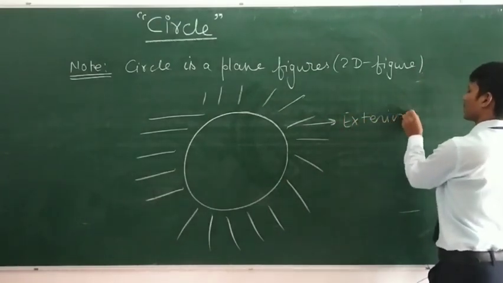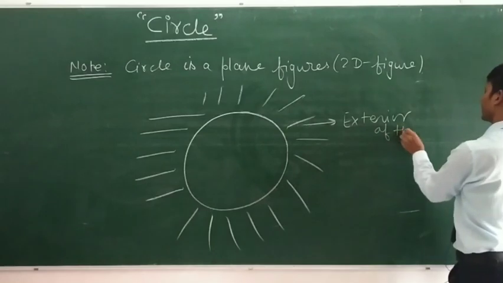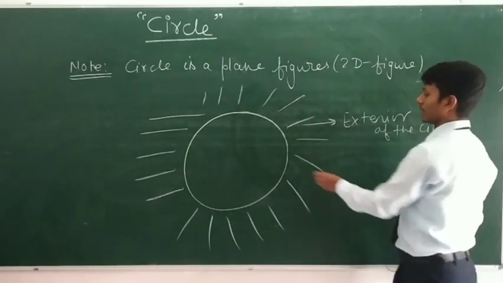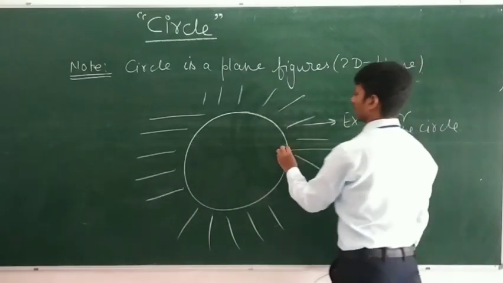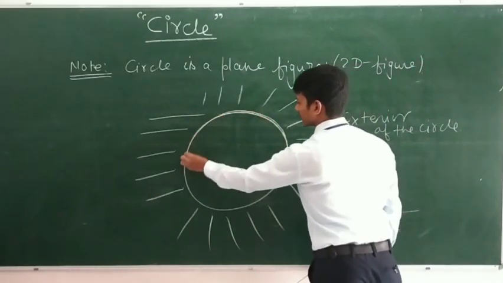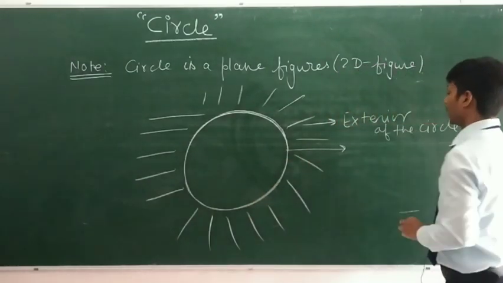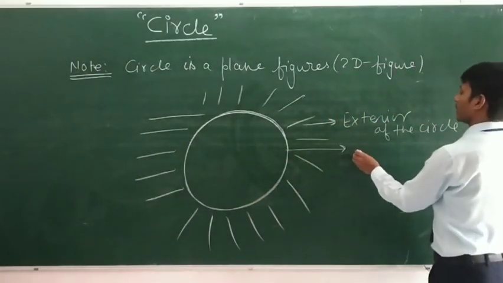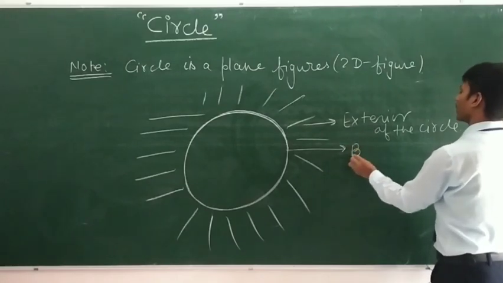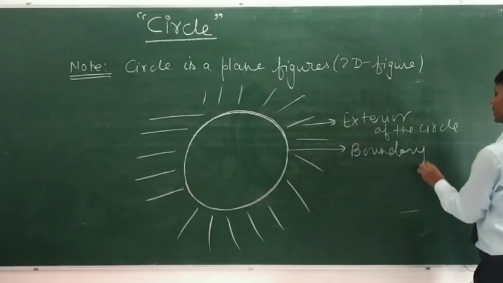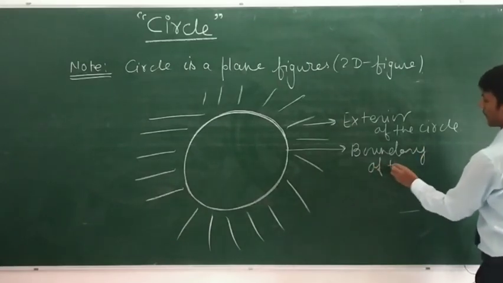And this boundary of the circle is known as the boundary of the circle.